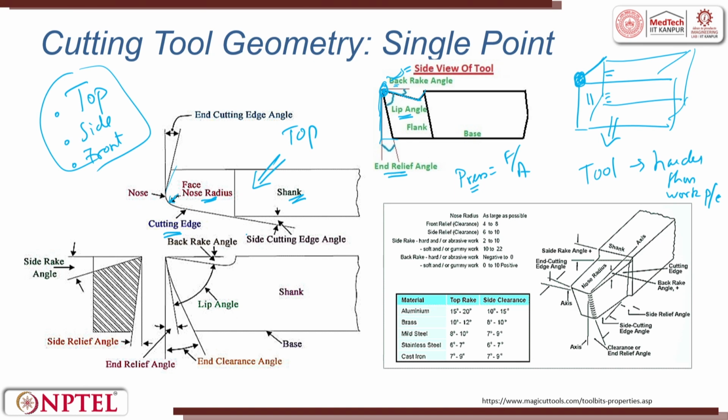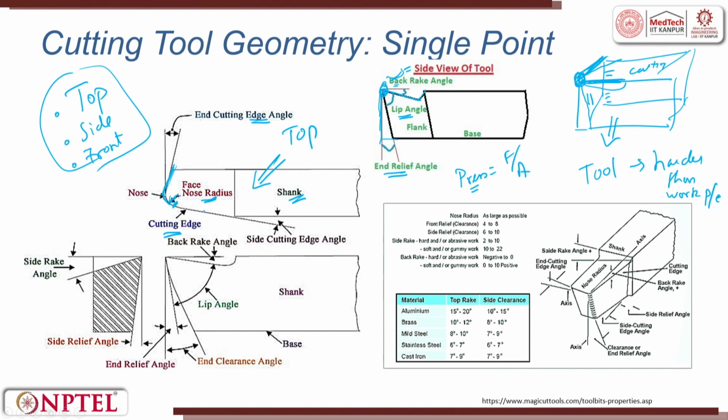You have a cutting edge which comes in contact with the workpiece, and you have a nose radius where the point is converted into a nose. So, there you will have a radius. The other end of this, because when you see here, this is the cutting edge, this is the cutting edge, and now this edge is also there. That edge will form an angle which is called the end cutting edge angle. This portion will also have an angle, this portion will also have an angle. So, now you see, there are 3 angles.